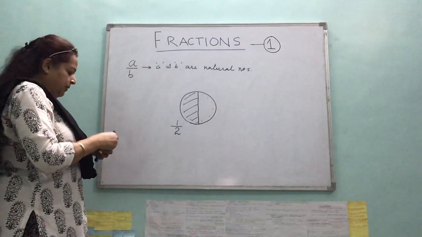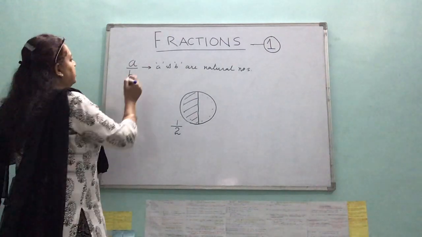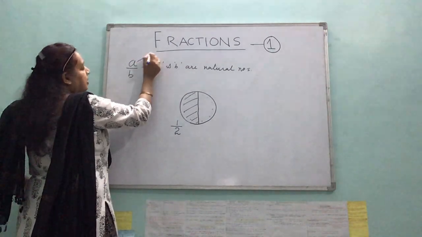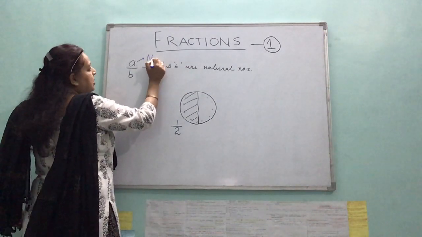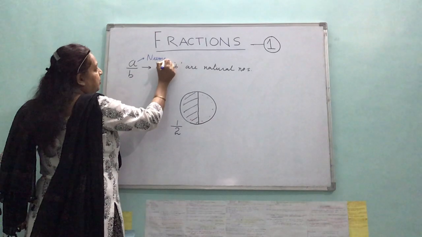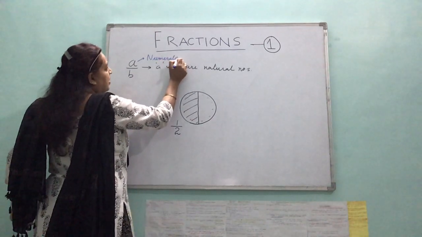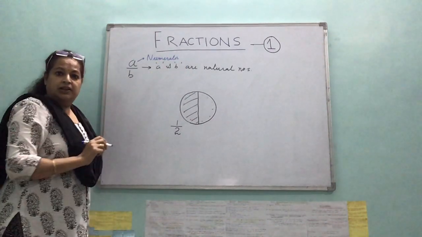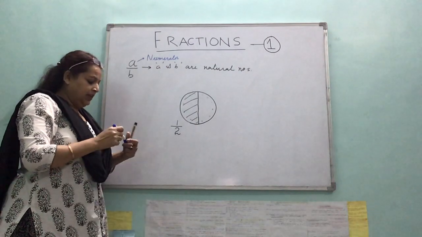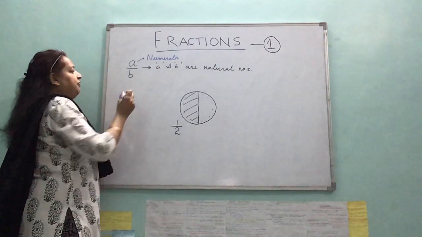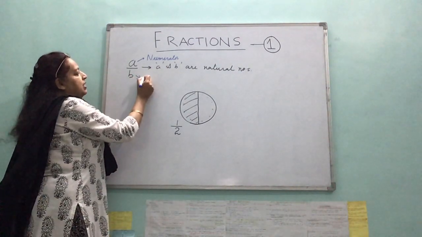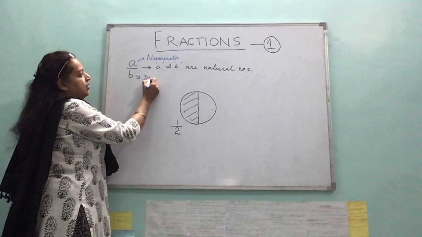Now in that, A is named as what? Numerator. What does numerator represent? Let's see. First I tell both the things. And what is B representing?